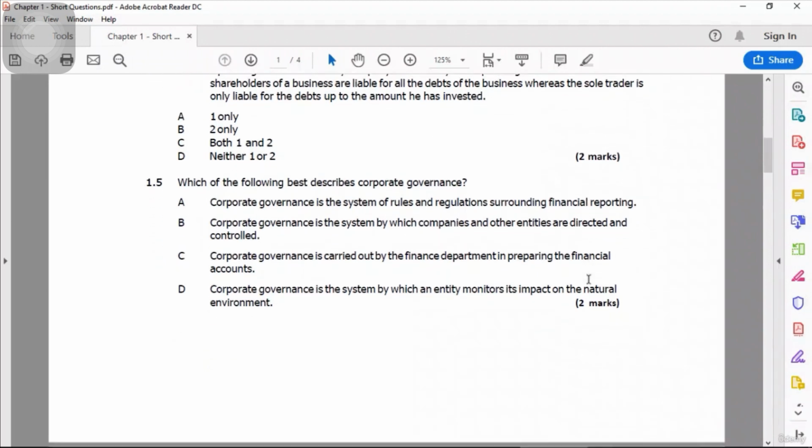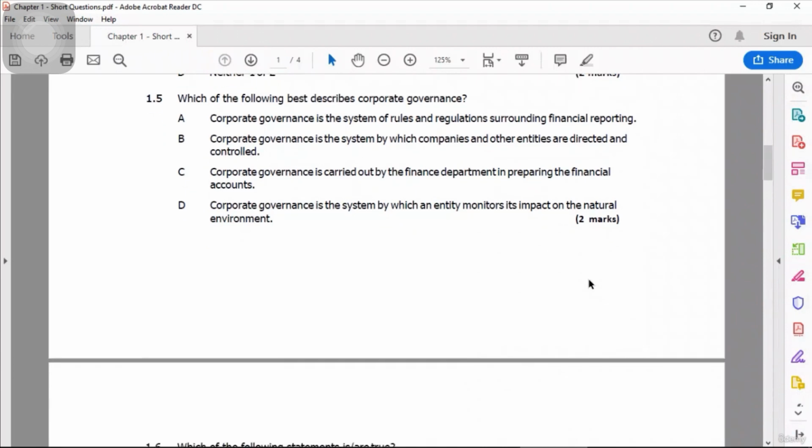Now let's move to 1.5, which says, which of the following best describes corporate governance?